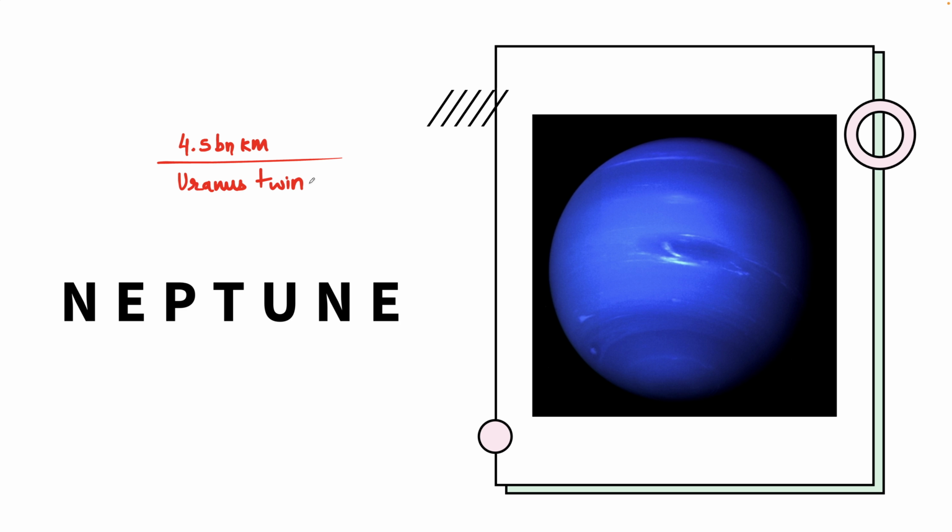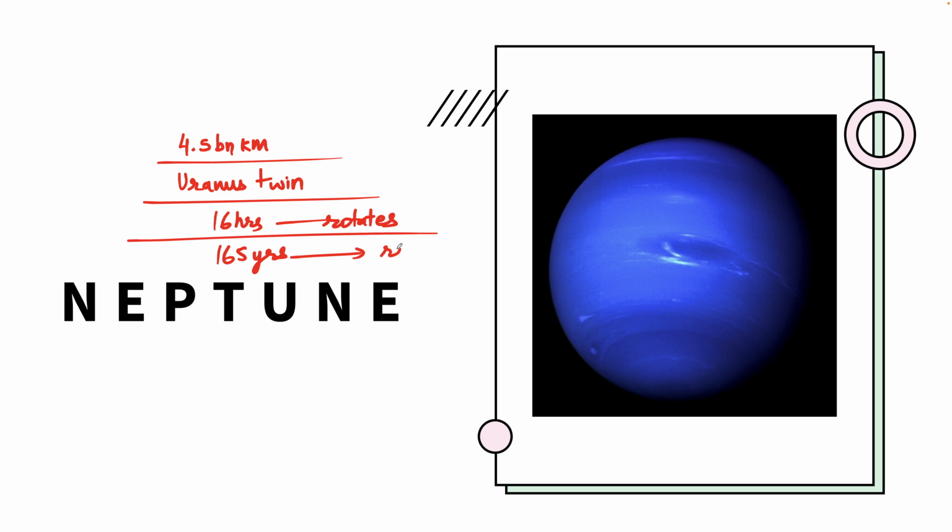Neptune takes around 16 hours to rotate on its axis, and around 165 years to revolve around the sun. It has 14 known satellites and 9 rings around it.